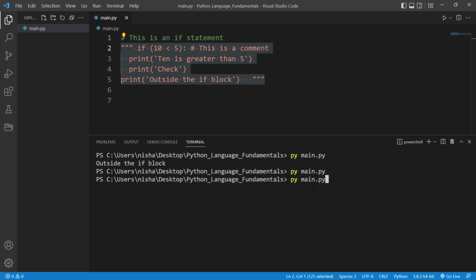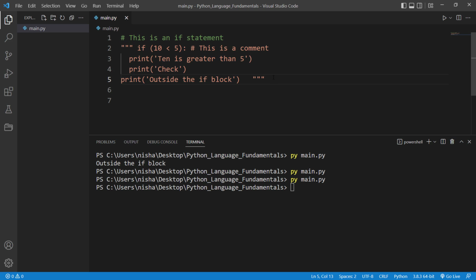So if I run my main.py file, as you can see, nothing is getting executed. So that's how you make a multi-line comment. But again, this multi-line string is not intended to be used as a multi-line comment.